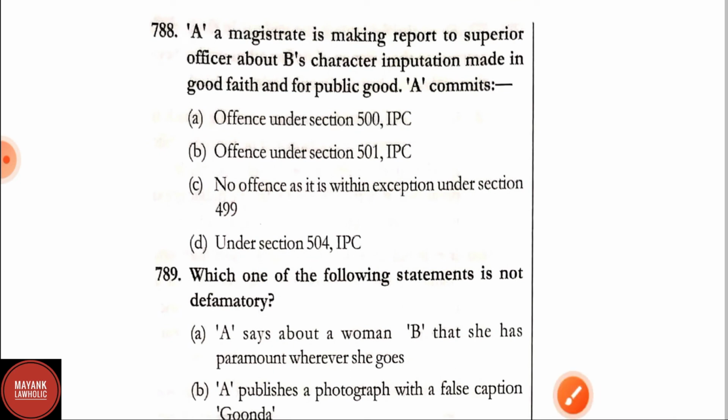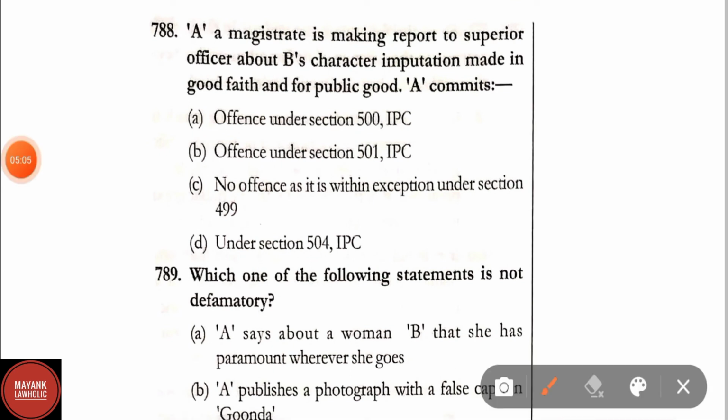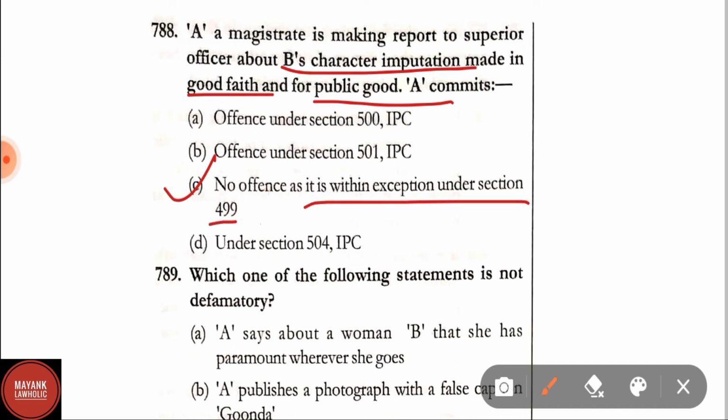Question number 788. A magistrate is making a report to a superior officer about B's character, an imputation made in good faith and for public good. A commits: offence under section 500 IPC, offence under section 501 IPC, no offence as it is within the exception under section 499, or offence under section 504 IPC. Here the correct answer is option C, that is no offence as it is within the exception under section 499.